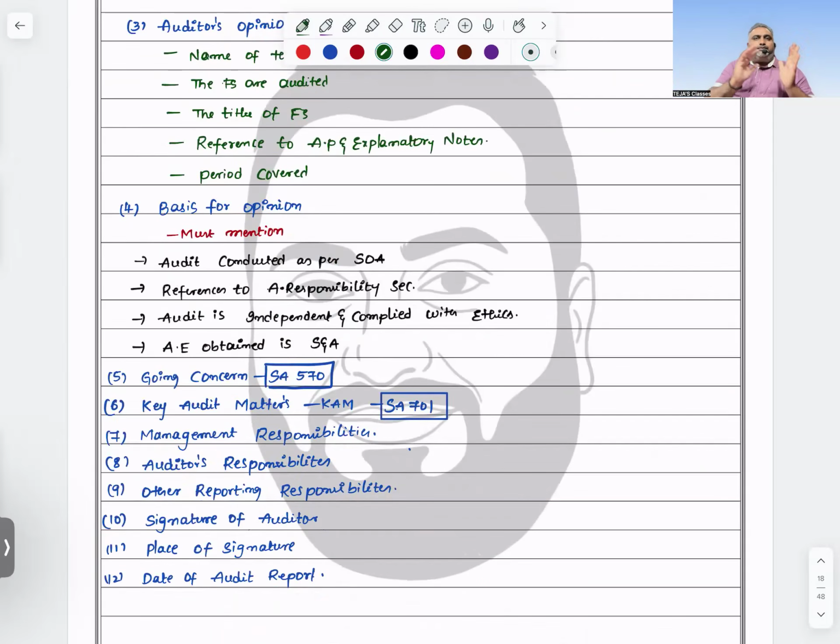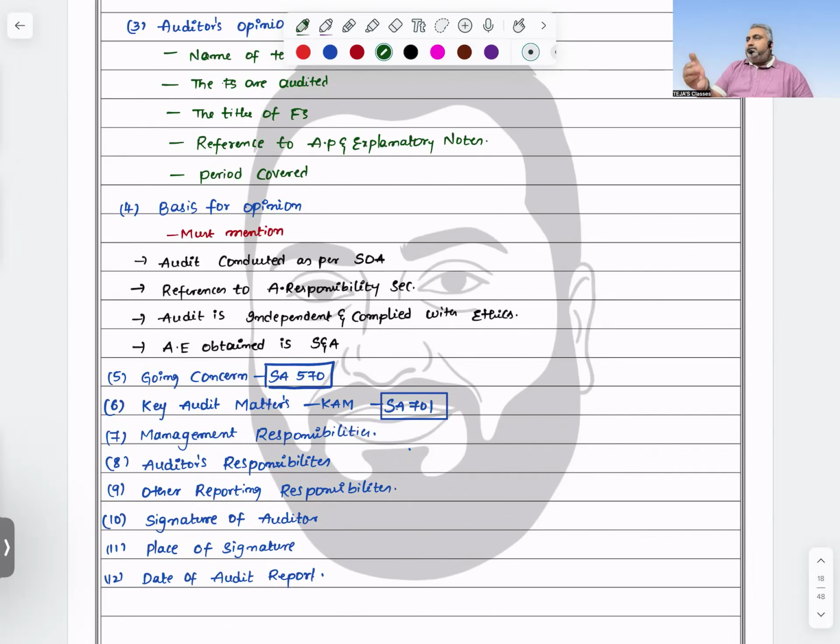Then in your basis for opinion, you must express whether the audit was conducted as per standards on auditing or not, and references where required. The auditor's responsibility section should be disclosed there. And while presenting, the audit is performed in an independent manner and in an ethical manner. And finally, audit evidence obtained is sufficient and appropriate. All this because the framing of the opinion is based on the conclusions I reached. If I want to draw a conclusion, these are the things I am supposed to obtain.